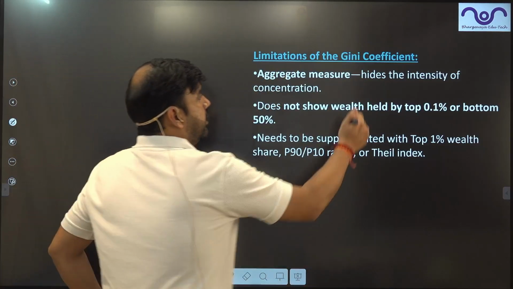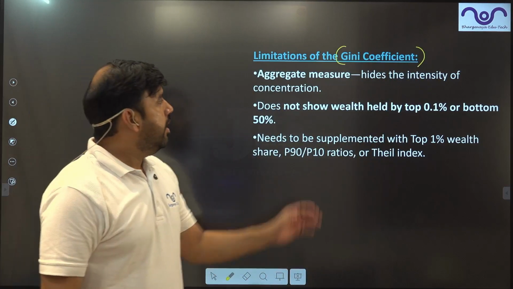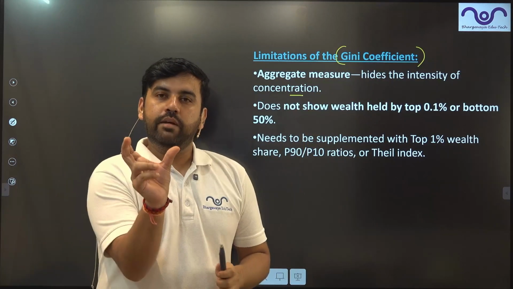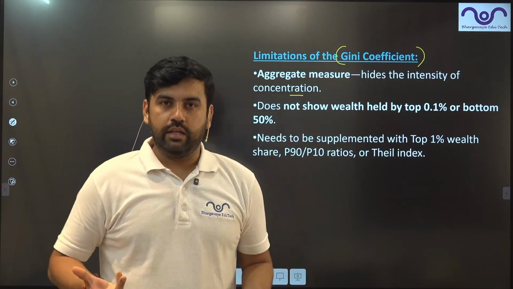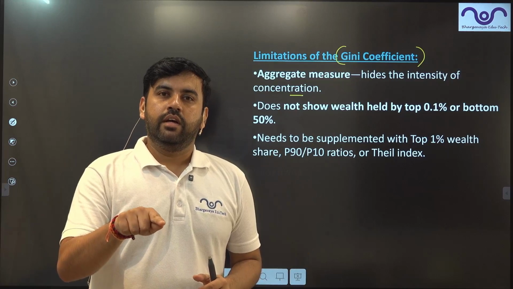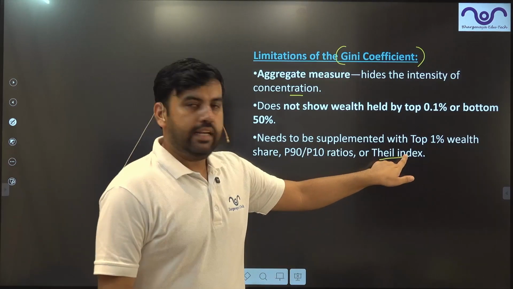Limitations. What are the limitations of the Gini coefficient, guys? In this formula, what is the limitation? Number 1, aggregate measures hide the intensity. It says 20% of the population earn 10% of something. But what about that 20%? For that, we require the Theil index.